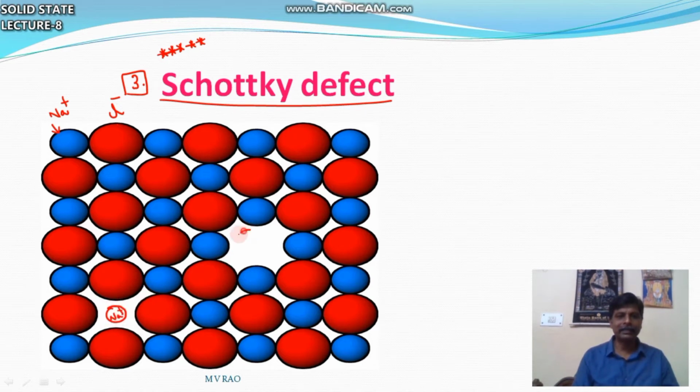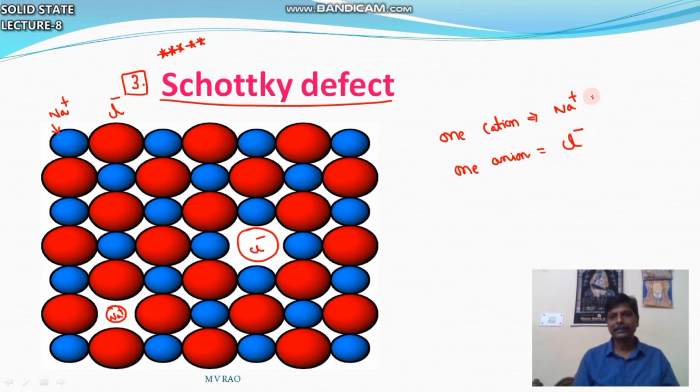Here the big ion is missing, Cl-. One cation, that means Na+, and one anion, that means Cl-, are missing from their lattice points.